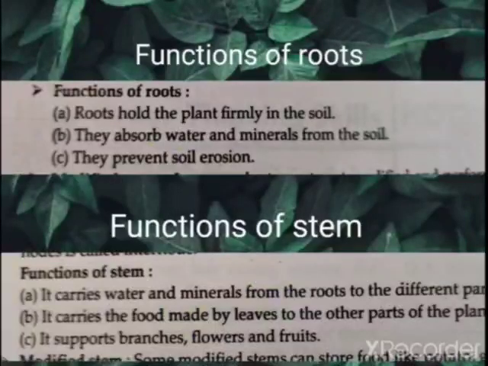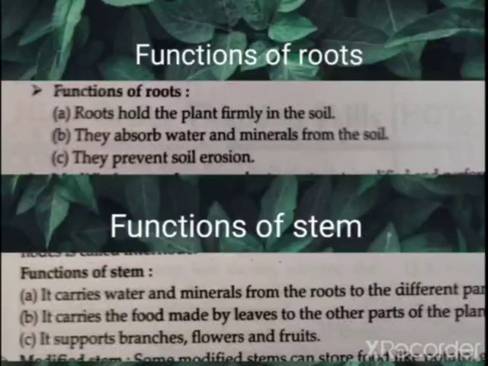So students, now as you know about the parts of the plant, when we start from root, first is root, then stem, branches, flowers, fruits, leaves. These parts of the plant you have learned in earlier classes. So what are the parts of the plant? Root, stem, then branches, flowers and fruits. Now here I am going to tell you some functions of these parts of the plant.